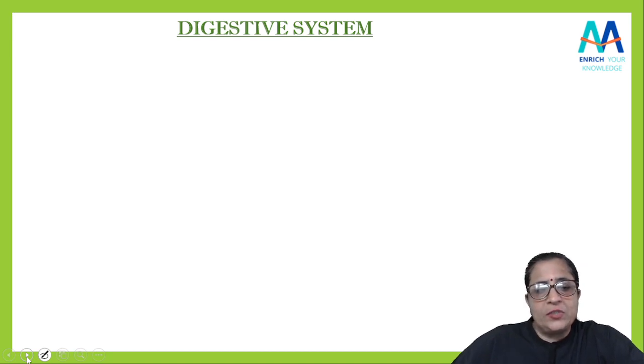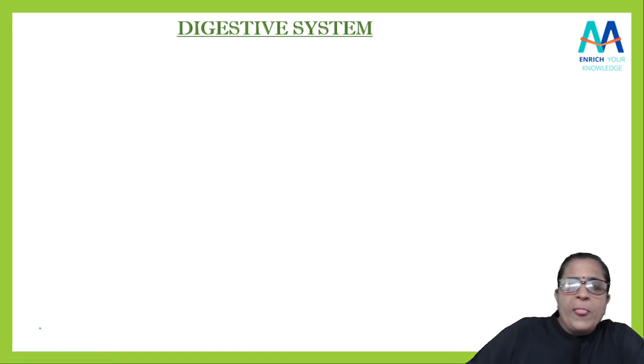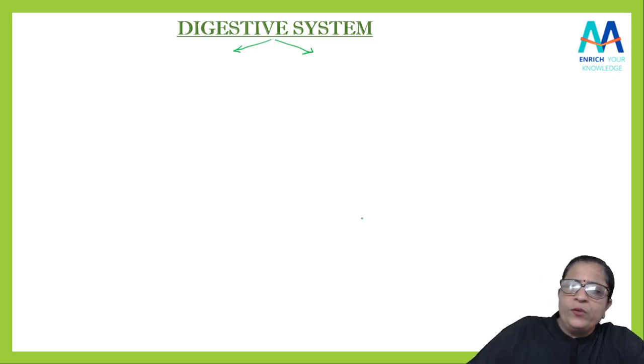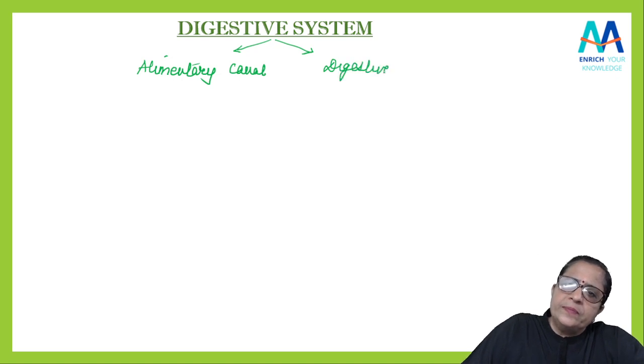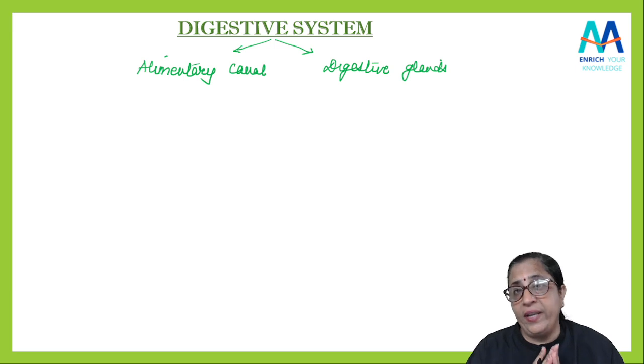Okay, digestive system क्या है? So digestive system actually, it consists of what? This digestive system, if I say, it consists of again two parts. इसको हम दो parts में divide करेंगे. कौन से दो part? पहला मैं लिखूंगी, one is your alimentary canal. Yes, it is alimentary canal. And the second we can say it is your digestive gland, isn't it? तो एलिमेंट्री कैनाल और डाइजेस्टिव ग्लैंड्स दोनों को मिलाएंगे तो आपका डाइजेस्टिव सिस्टम या डाइजेस्टिव ट्रैक्ट बनेगा.